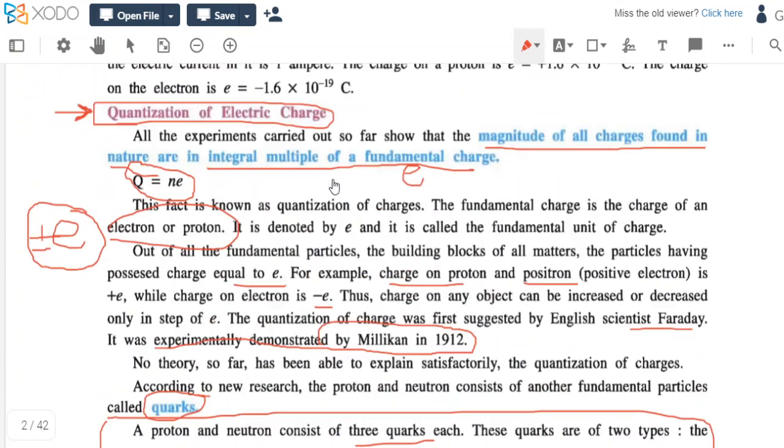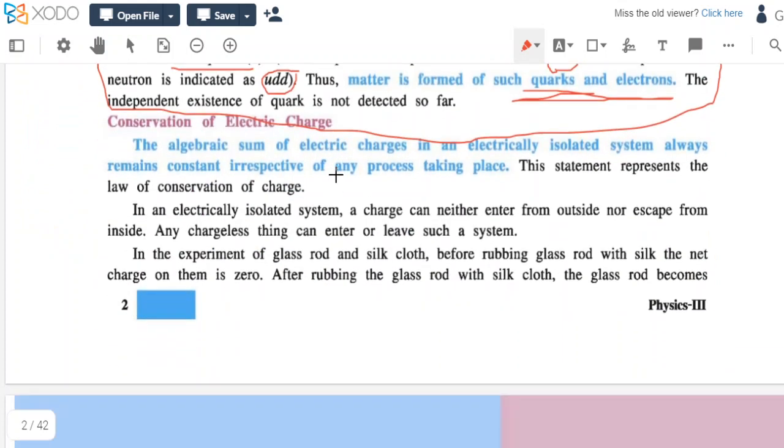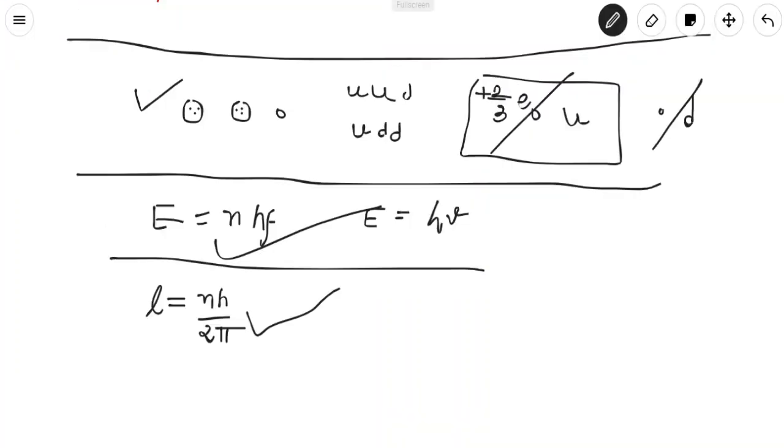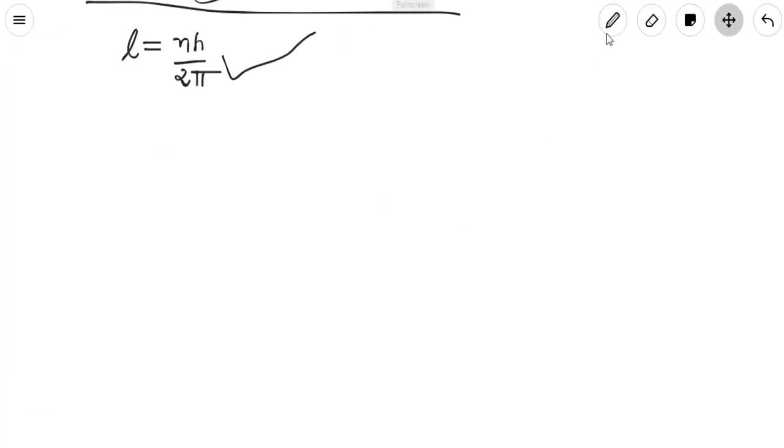Now the next part is conservation of electric charge. You know what is called conservation. Conservation means to conserve any quantity.